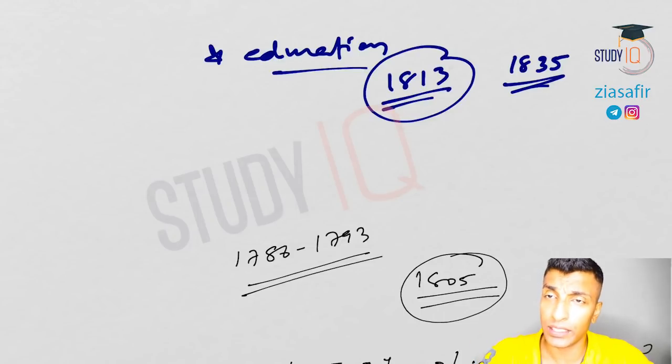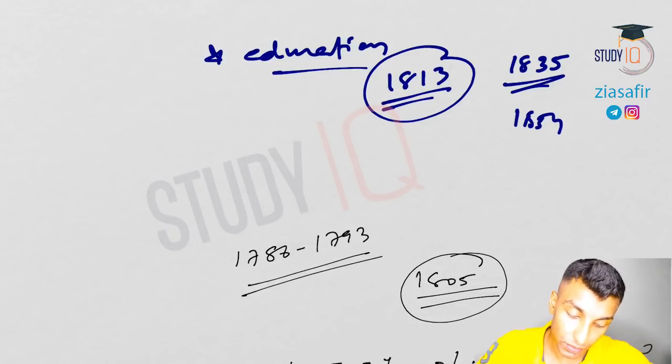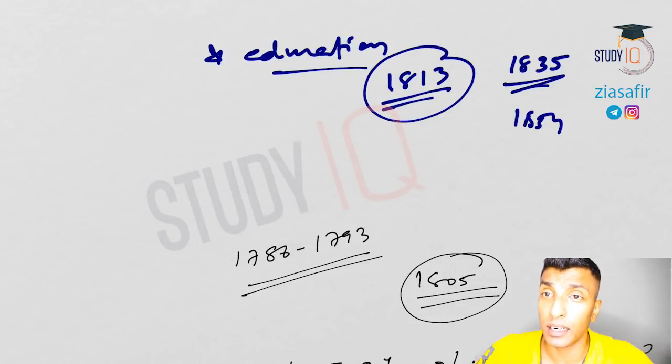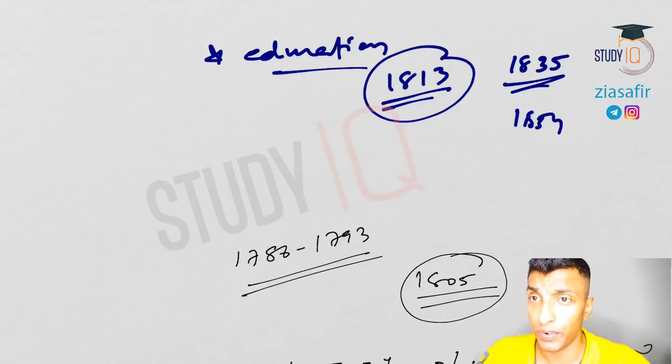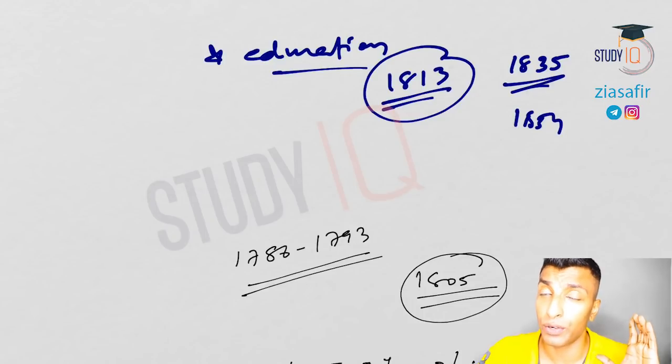Then something happened in 1837: Persian was replaced with English as the official language. Then something much more significant happened in 1854 in terms of Wood's Dispatch, which is known as the Magna Carta of modern Indian education, which made primary education the responsibility of the state. The education for all concept, or education for masses, was now introduced. So in that context, it is considered very important. Magna Carta is actually an order passed by the English king way back in 1215, which granted certain rights, and historians compared Wood's Dispatch with that.